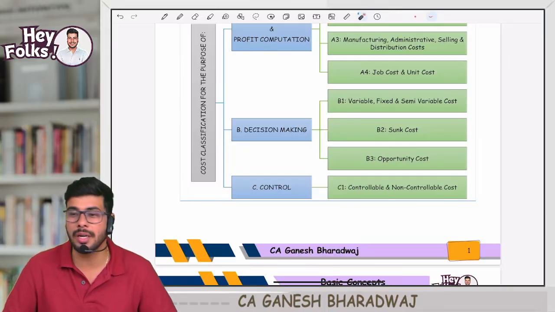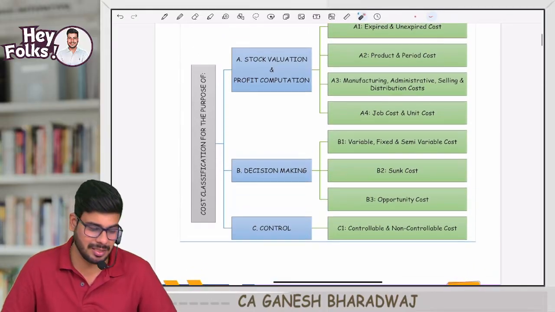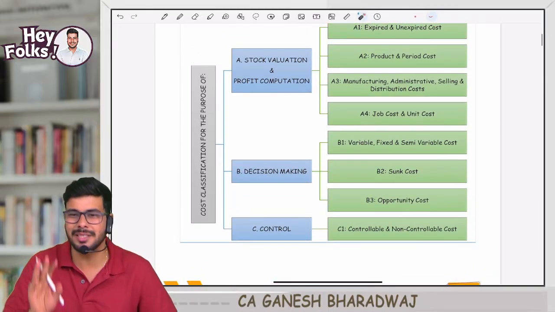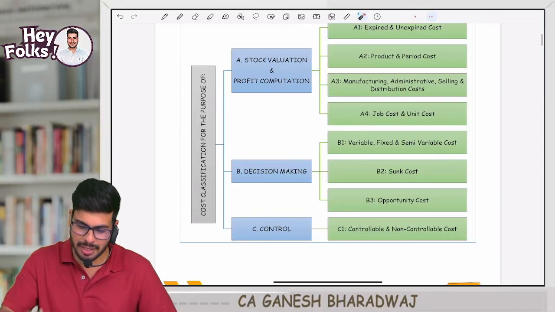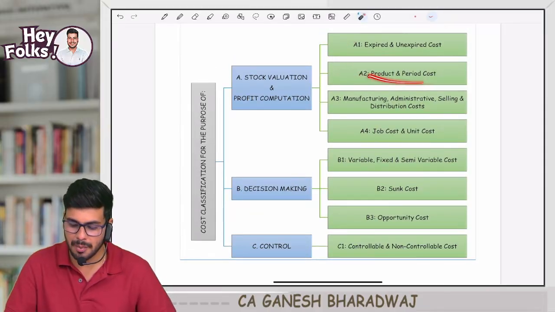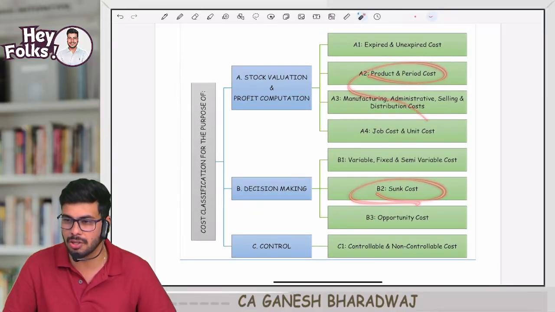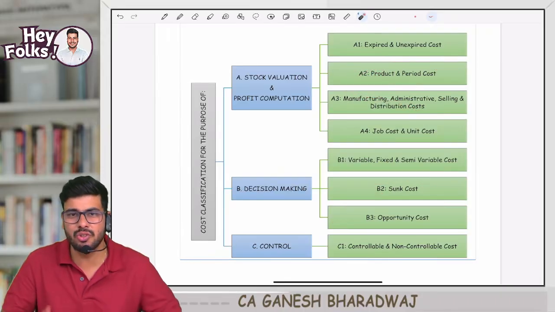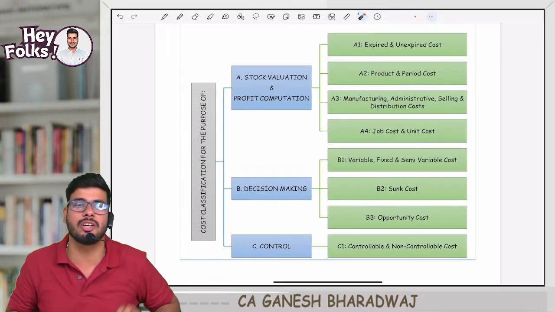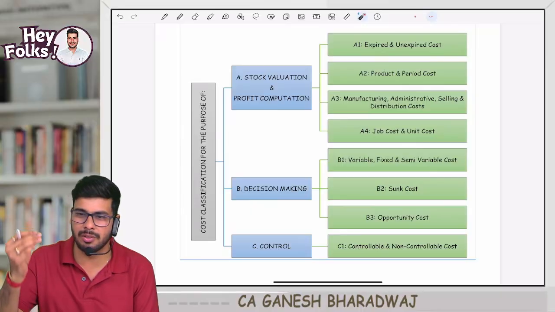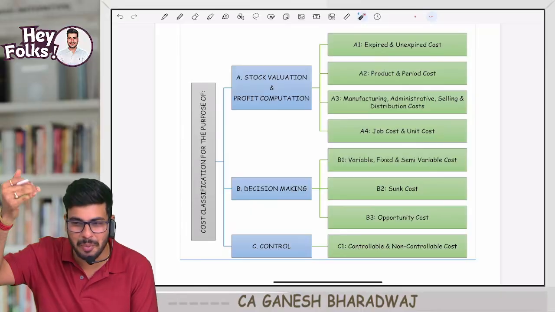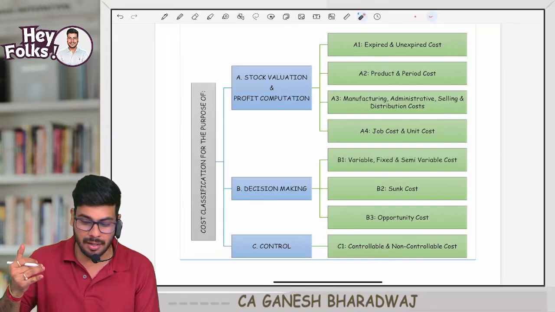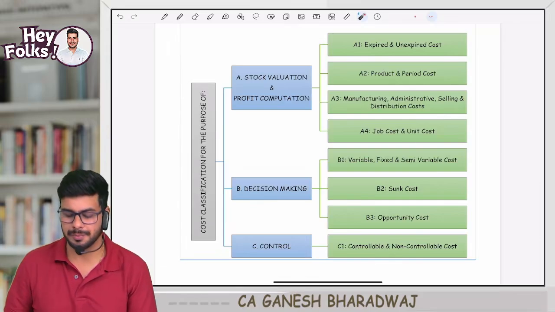Sir, what is this, sir? First of all, sir, cost means cost. What you are saying, expired, unexpired cost, product period, suddenly you are saying sunk cost, suddenly opportunity cost. Cost means cost only, no, sir. So many types and varieties of cost you are giving. Like special sada dosa, masala dosa, one big menu list is going on. What is this, sir? Cost means cost only, no, sir.